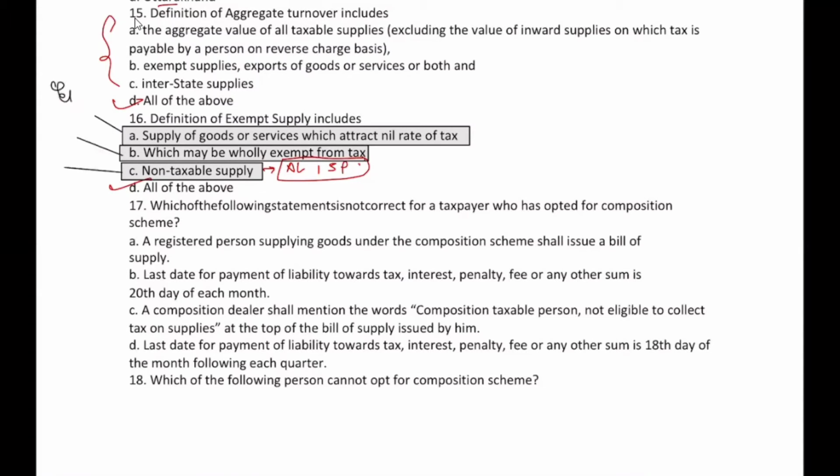When we read exempt supply under section 2, I cannot recall the clause number, whatever it is, there it is written that all three are included in exempt supply. Okay. In registration, it will be much more clear.